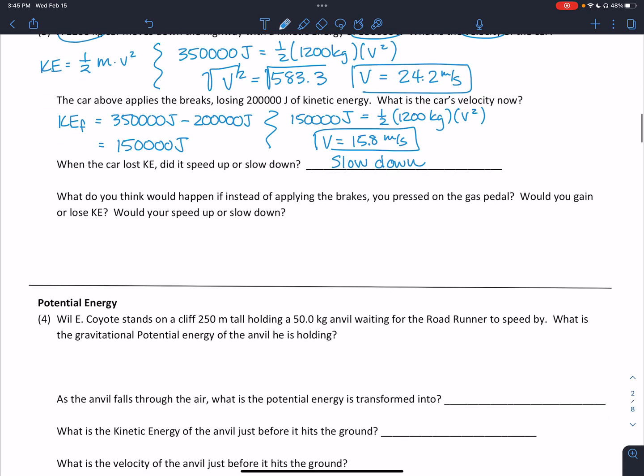All right, what do you think would happen if instead of applying the brakes, you pressed on the gas pedal? So if we press on the gas pedal, I would assume that we would gain kinetic energy. And if we gain kinetic energy, I assume that that would allow us to speed up. All right, and what's really happening here is you're converting some of our potential energy that's found in those chemical bonds in the gasoline into mechanical energy, which the car then used to turn the rotors and then our wheels. Okay?